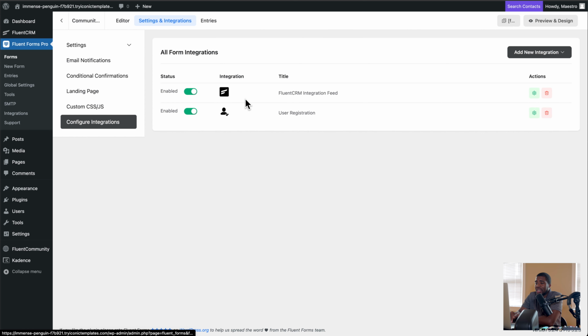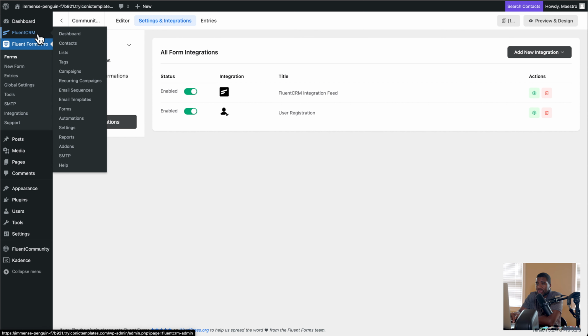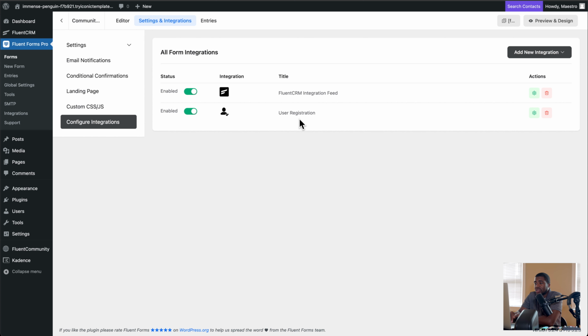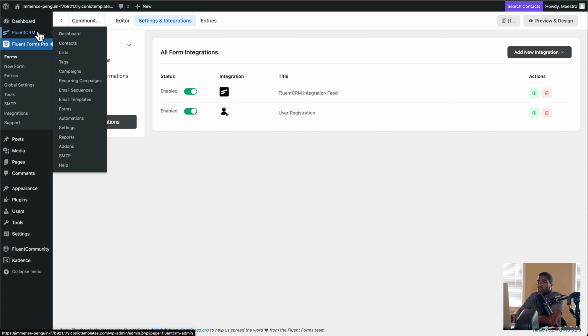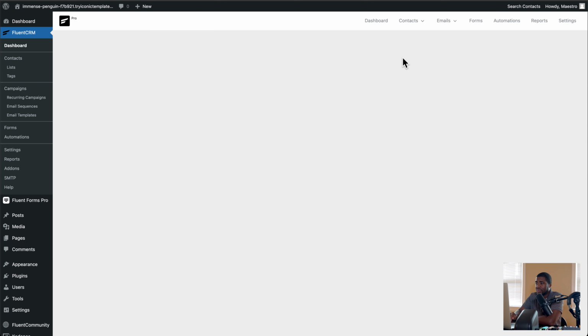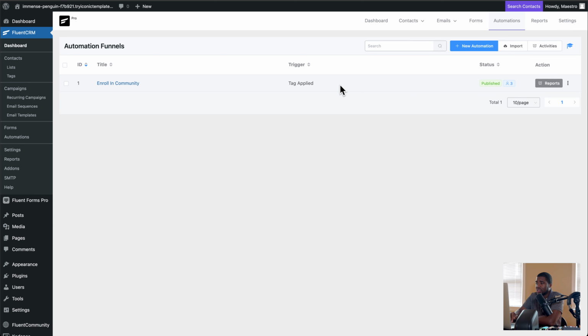So now we have 2 integrations from one form. When a person fills out the form, I'm going to show you here, it's going to add them to my email marketing tool, which so happens to be Fluent CRM. It's also going to create them as a user in WordPress. So 2 things happen. They're in my email marketing tool, and they become a user in WordPress. Now, when they get into my email marketing tool, that's when an automation will run.